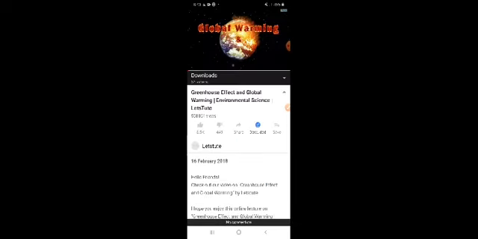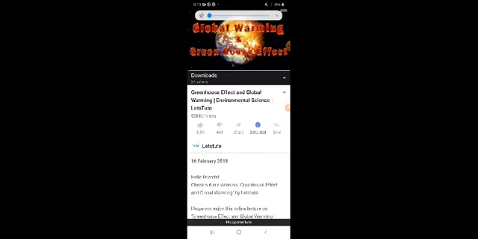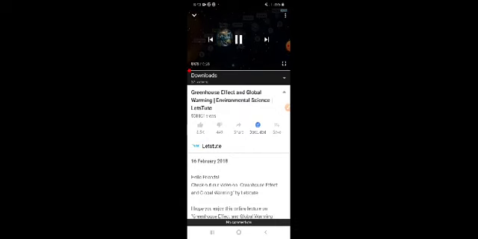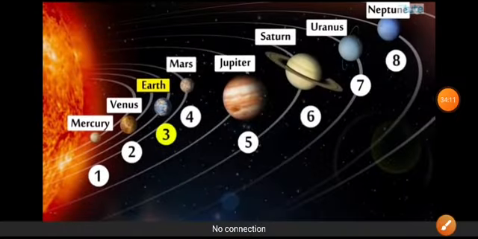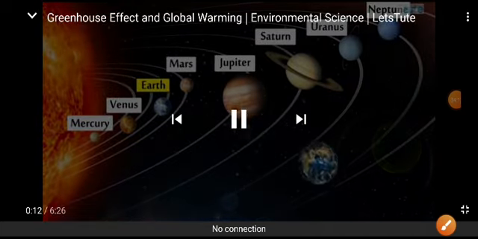Now you can see the greenhouse and the greenhouse effect.